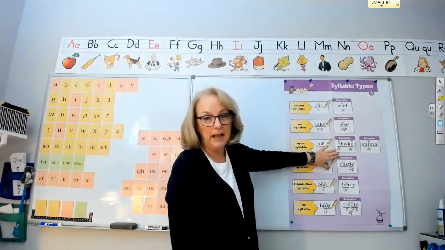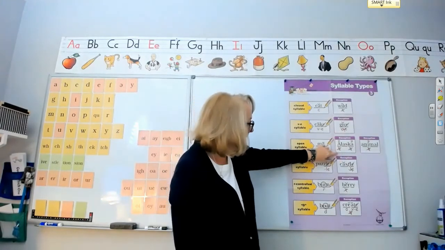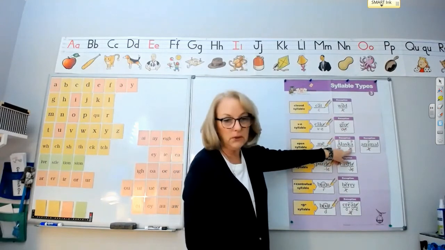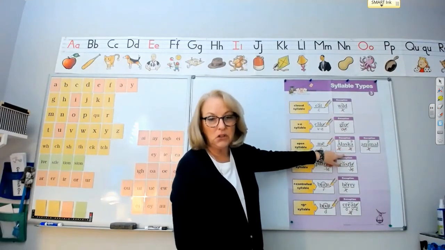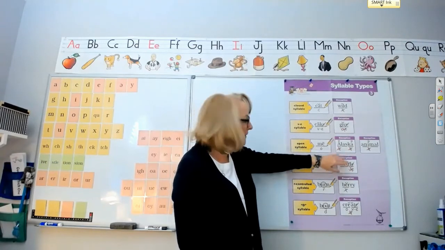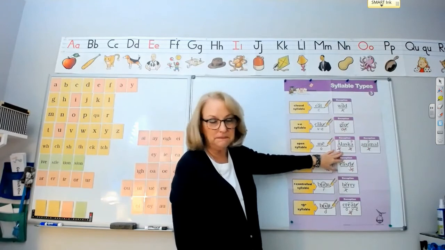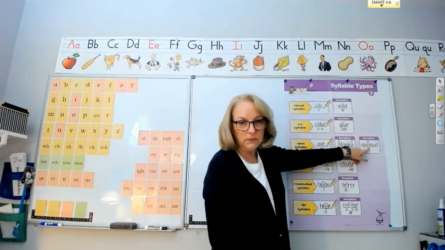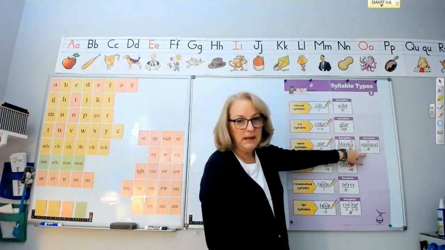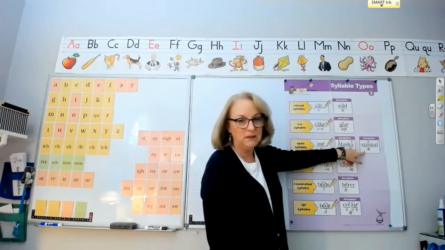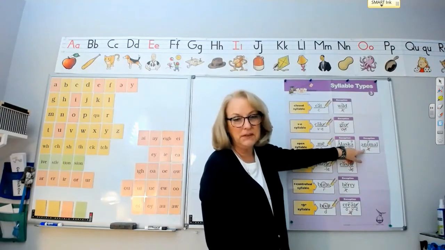In a word like Alaska, when you have A in an open syllable at the beginning of a word or at the end of a word, it doesn't have the expected long A sound. It says more of an "uh" sound. That's an open syllable exception. In the word animal, the I in the middle of a word in an open syllable doesn't have the expected long I sound. We don't say "animal," we say "animal," which has more of an "ih" sound, and that's the open syllable exception.